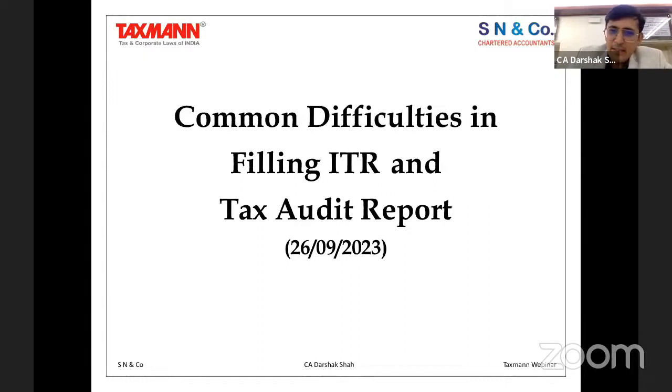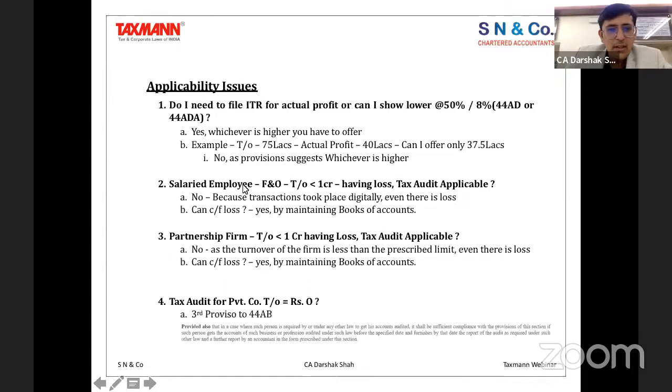Now, as I'm saying today, the whole objective is to cover those questions which are running across on the WhatsApp groups, and also to cover certain important elements which need to be looked into while you are filing your tax audit reports, right? So that's the whole objective, and with that objective I will just start the presentation.